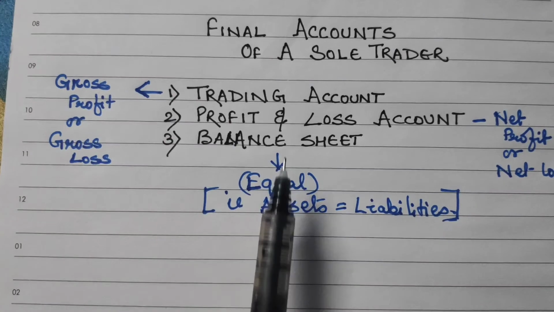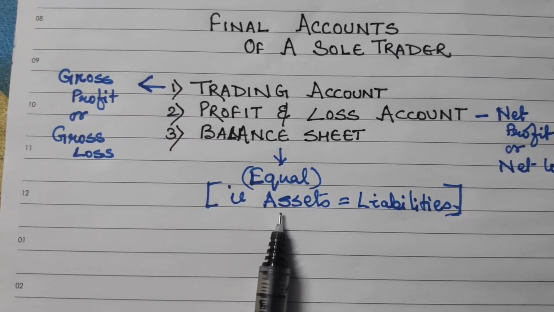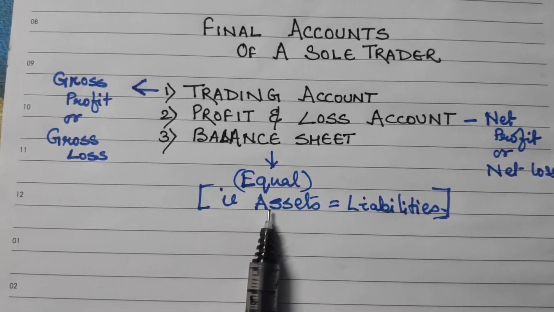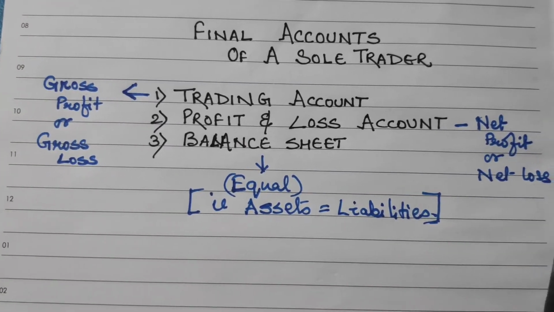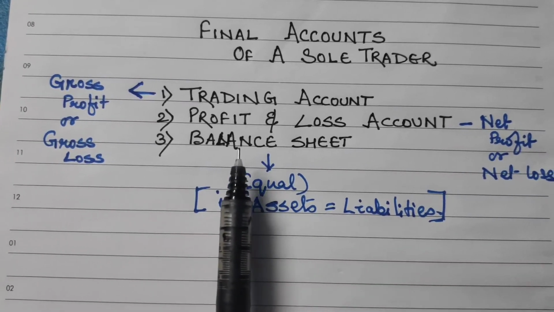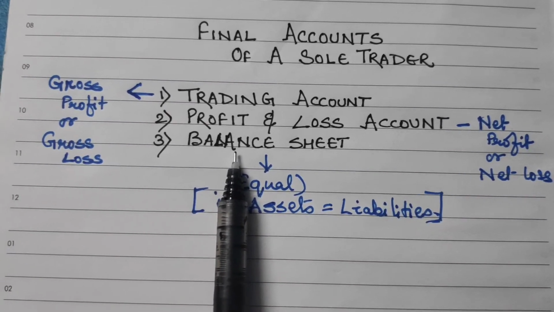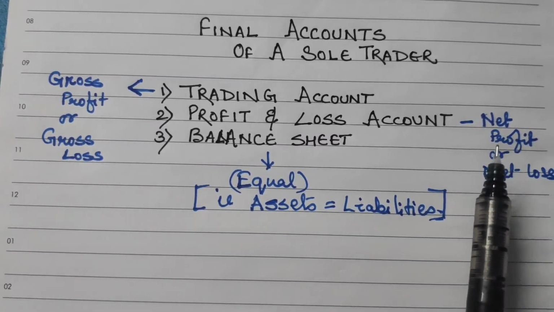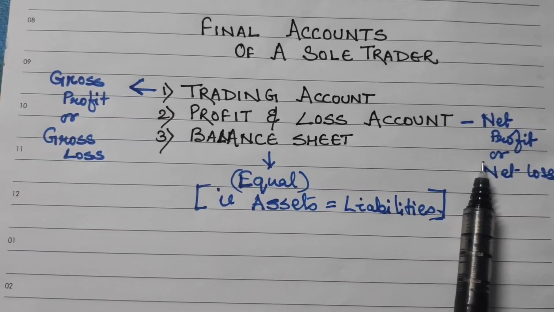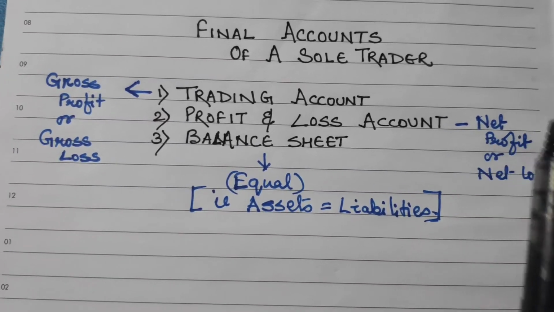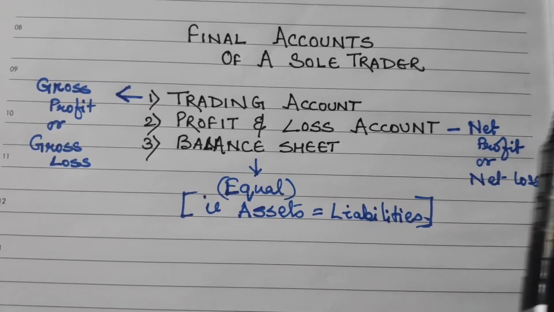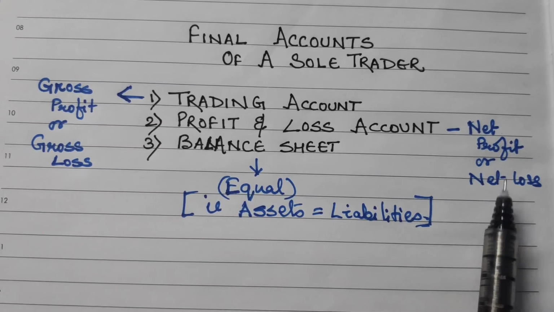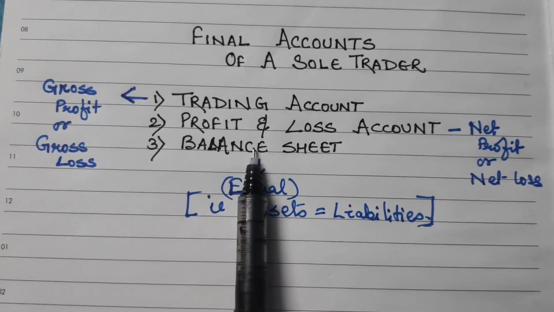Now the third step, after making these two accounts, we prepare the balance sheet. Why is the balance sheet made? In order to see whether the business's assets are equal to liabilities or not. Just to check this, the balance sheet is made. When you get net profit, you add it to the capital in the balance sheet. First you find out gross profit, then you find out net profit by making the profit and loss account. And if you get profit, you add it to the capital of the balance sheet, and if you get loss, you deduct it from the capital.